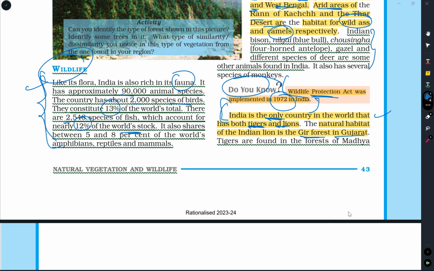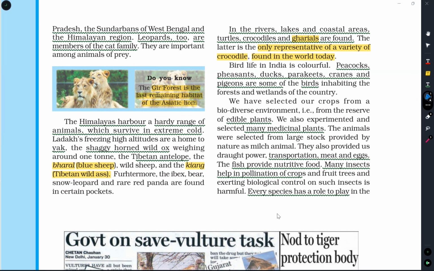The Indian lion is found only in the Gir forest in Gujarat. This point is also very important. This is the natural habitat for Indian lions, the Gir forest in Gujarat. Tigers are found in forests of Madhya Pradesh, Sundarbans of West Bengal and also Himalayan regions. Leopards and other cat families also live there. Gir forest is the last remaining habitat of the Asiatic lion.